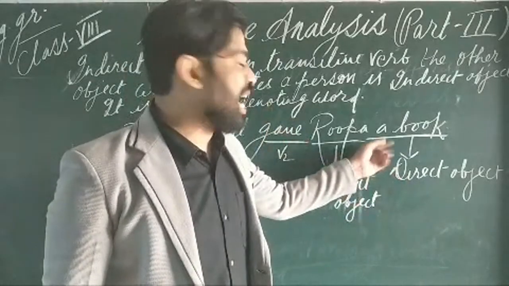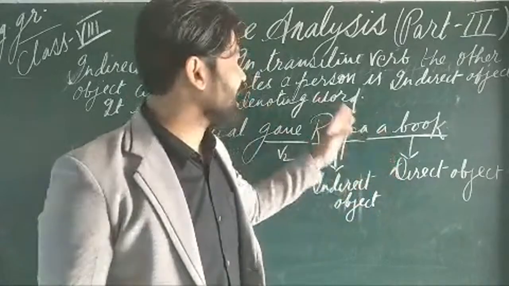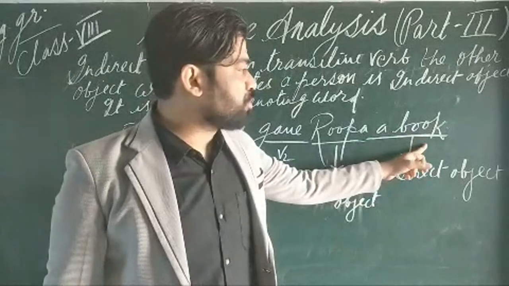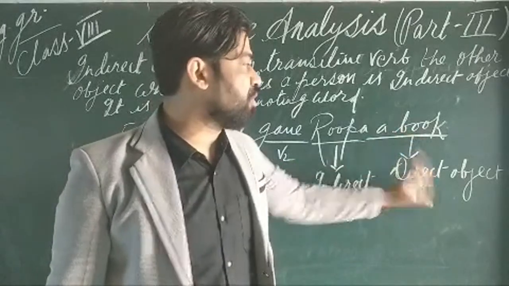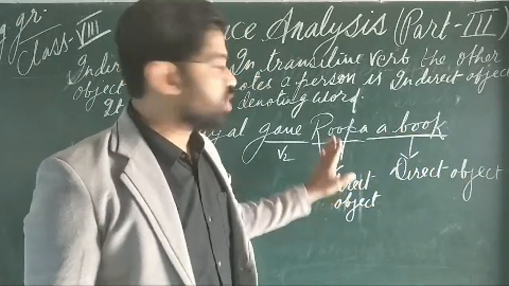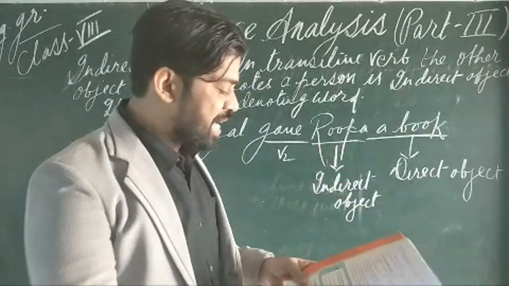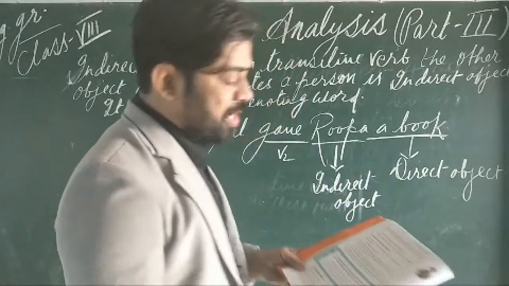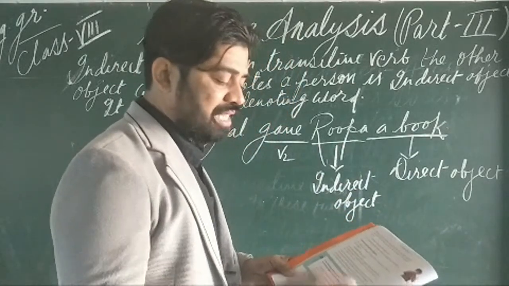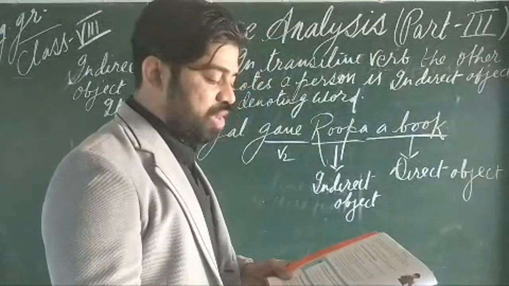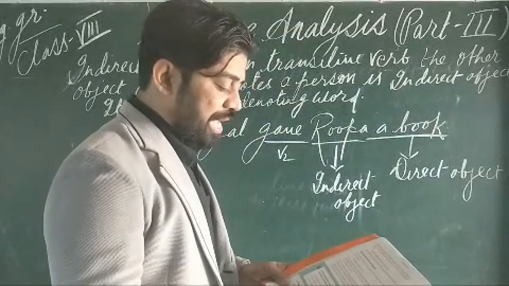Once again, I am going to summarize: a direct object is an object or substance denoting word, and an indirect object is a person denoting word. In exercise D you will have to do the same task: firstly underline the verb and its object, and then identify whether that object is direct or indirect.